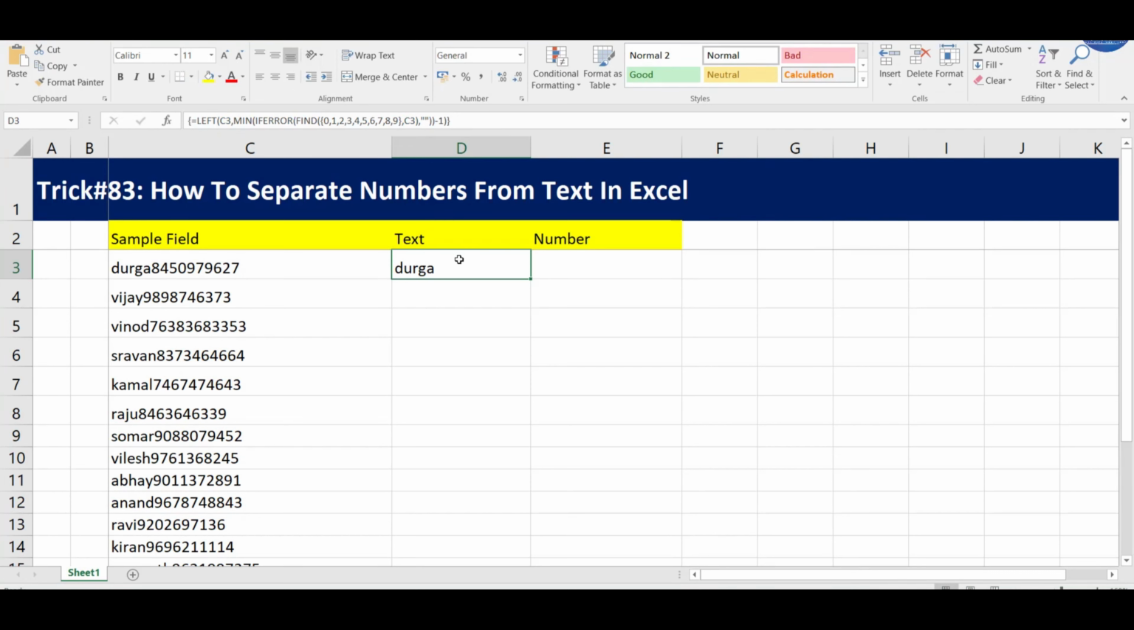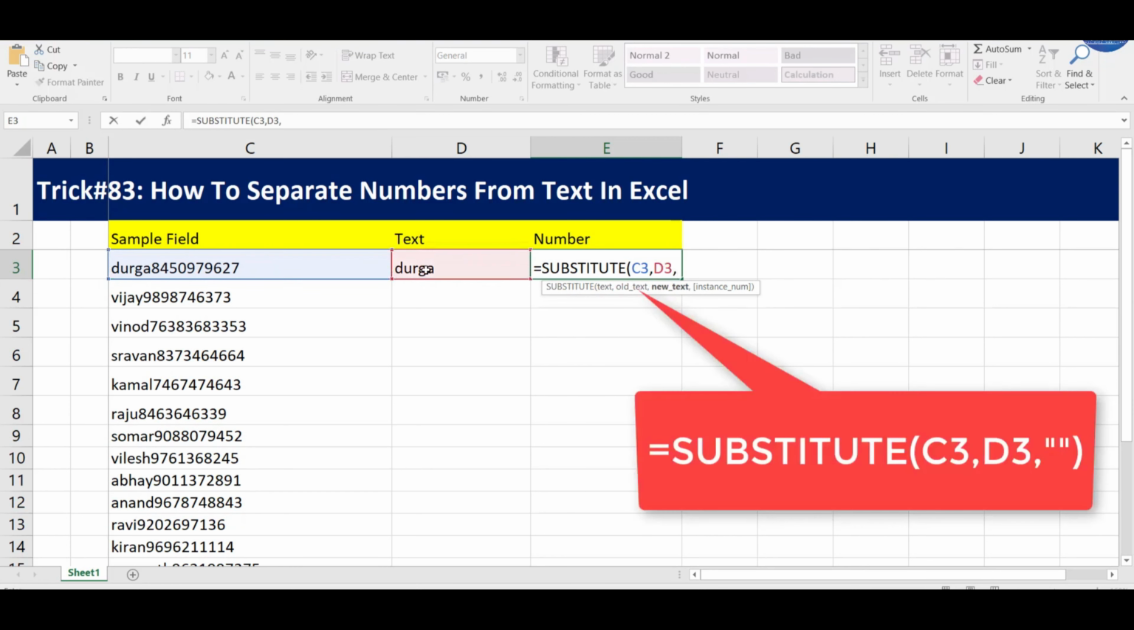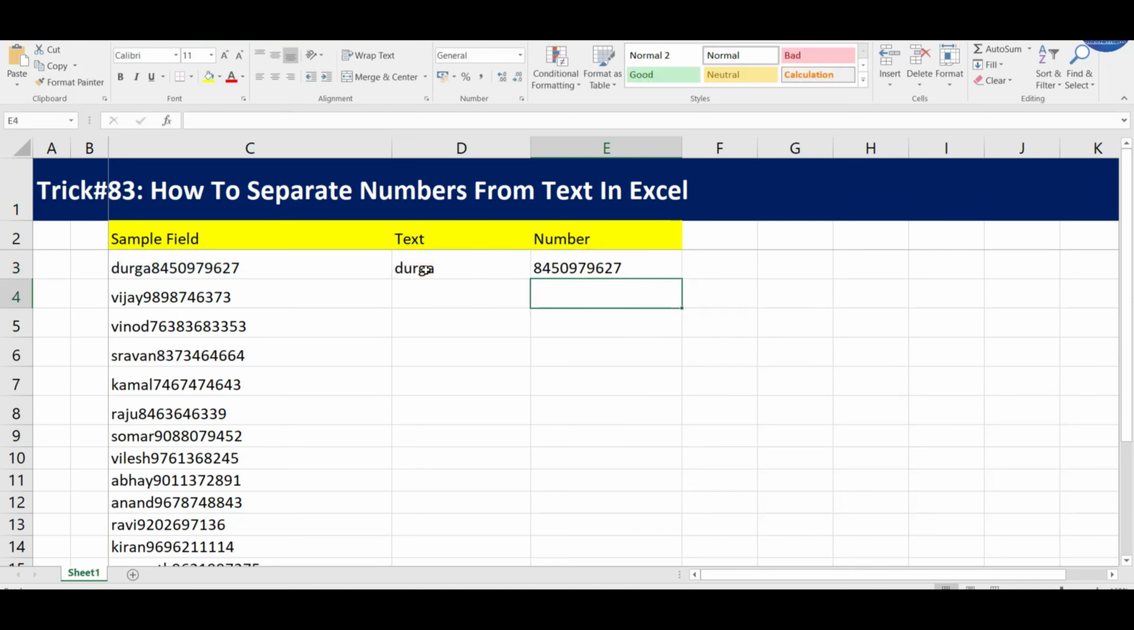Once this is done, it is very easy to fetch the number in column E. I type the formula in cell E3 as equal to SUBSTITUTE, open the bracket, C3, comma, D3, comma, give inverted quotes and close the bracket and press enter. You will see the result as a number.